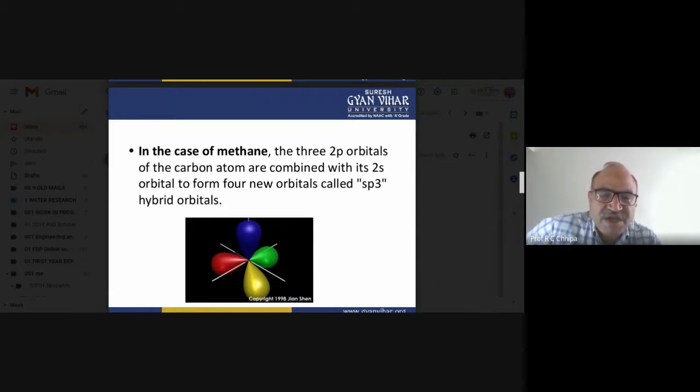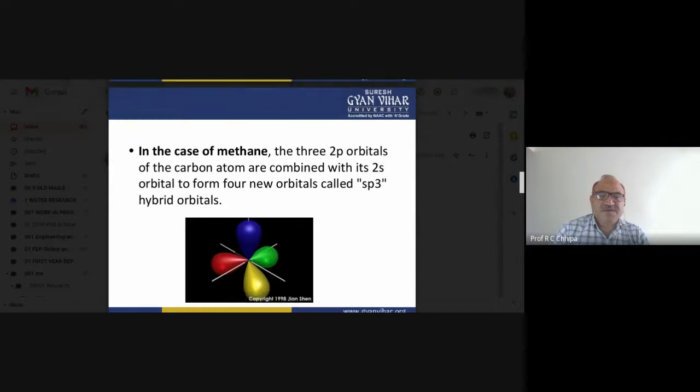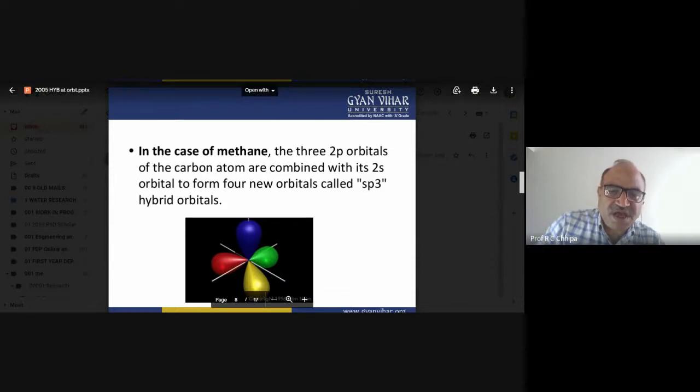Then we have another one. In the case of methane, the three 2p atomic orbitals of the carbon atom are combined with its 2s orbital to form four new orbitals called the sp3 hybrid orbitals.